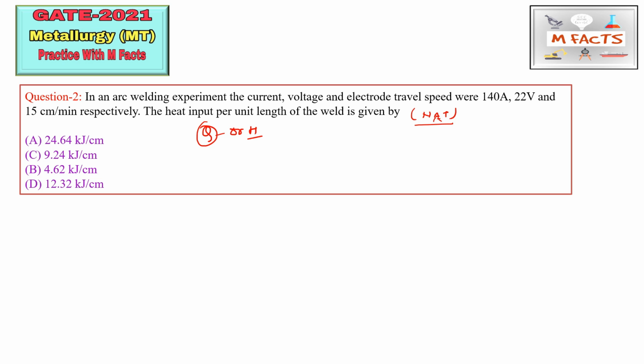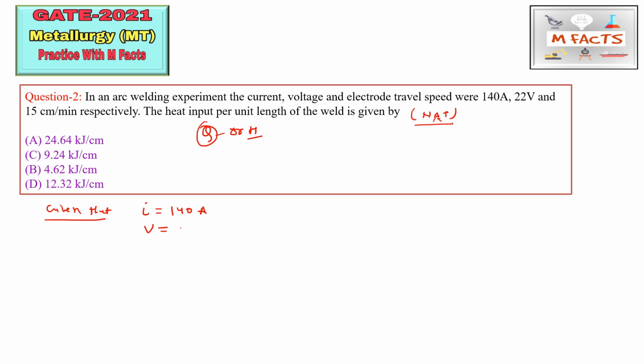First of all, in numerical answer type, just after reading this type of question, write down the given data. It does not matter how simple the question is, you need to write the given data to avoid silly mistakes. So I is given, that is 140 ampere.